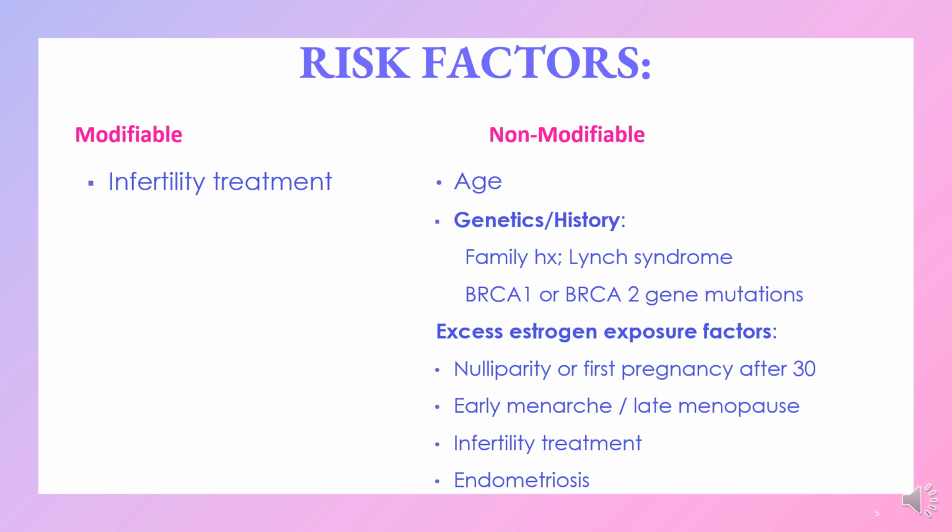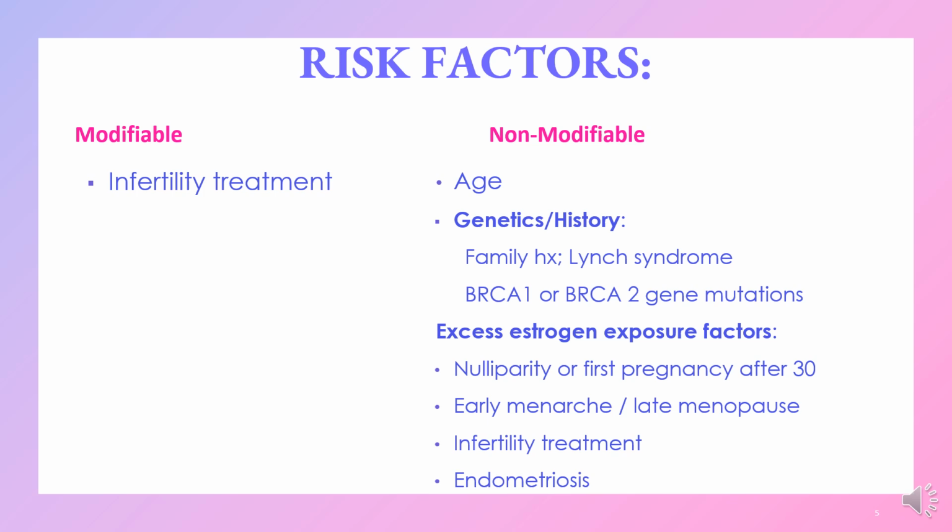Age is a factor. Being over 40 is an increased risk factor, and the risk gets greater the older you get, and that's the same for most cancers. Family history increases the risk, as well as this Lynch syndrome, and we'll talk about that a little bit more in class. I have a personal experience with Lynch syndrome. It's an inherited disorder, so it doesn't just increase the risk of ovarian cancer, it increases the risk of developing some other types of cancer as well. You can see the BRCA1 and BRCA2 gene mutations. Those should be familiar from our work with breast cancer, but having these BRCA1 or 2 gene mutations also increases your risk for ovarian cancer.